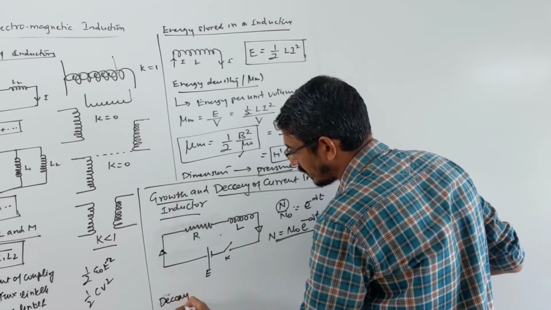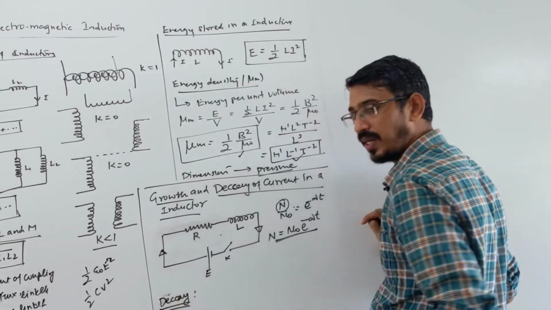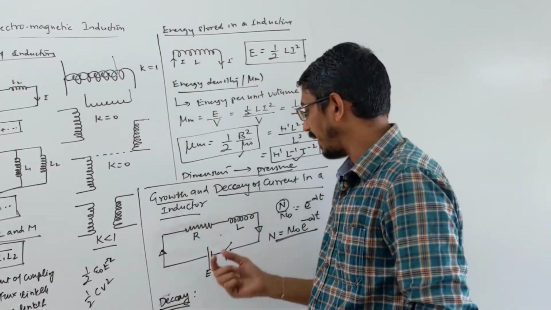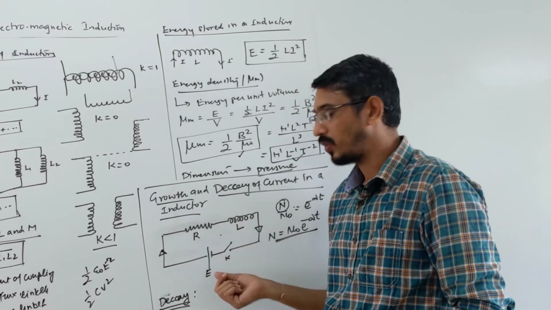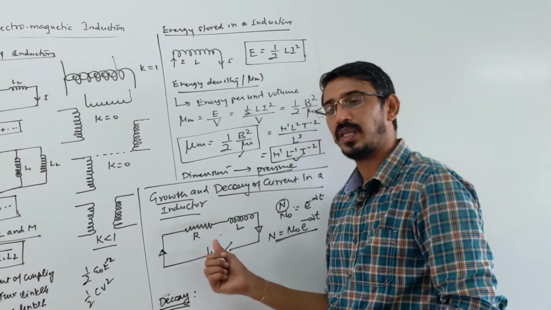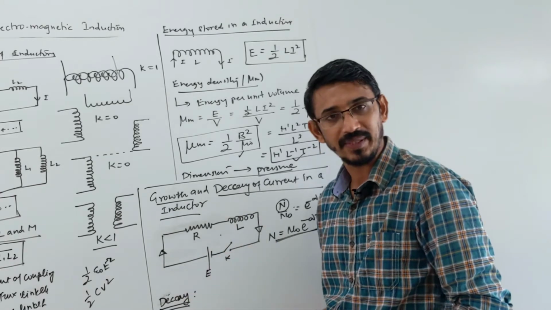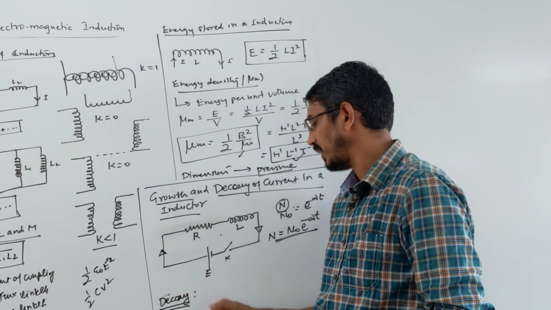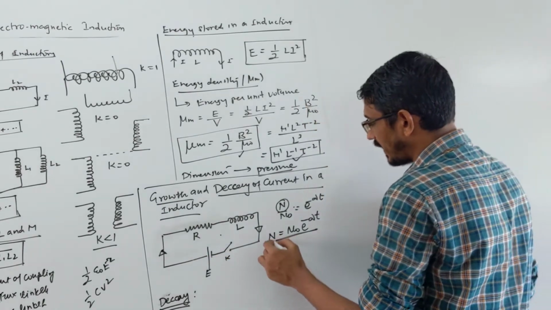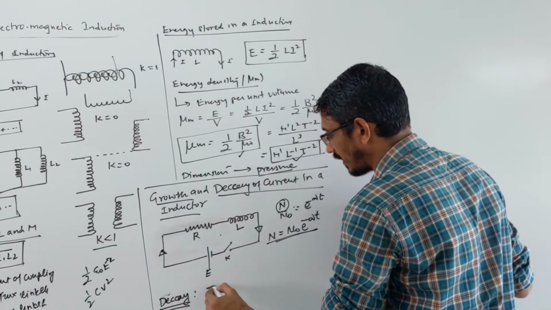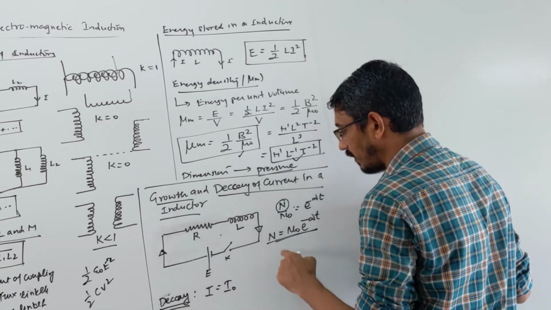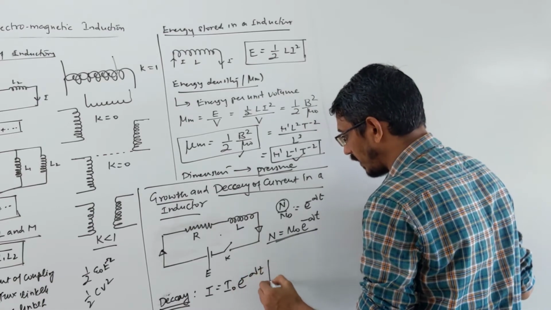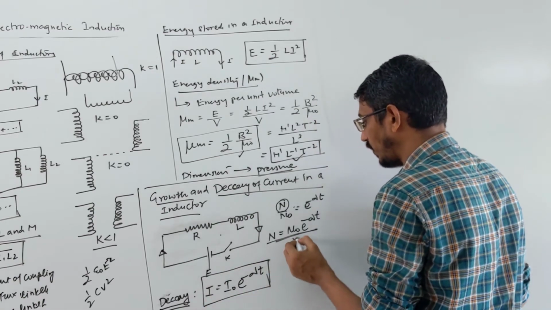When decay is happening first, decay is easy. Energy is fully stored in the inductor, and now we switch off the key. The key was on, now we open the key, so current starts decaying. The current from the inductor will flow into the resistance. So how will the current decay? Exactly the same equation: the current at any time is equal to the maximum current I naught times e to the power minus lambda t. Exactly the same equation you have done in nuclear physics.